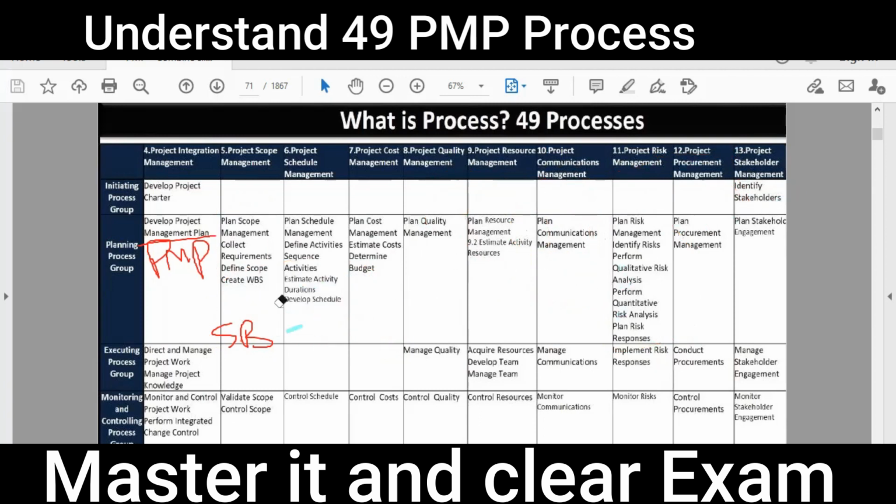So we have 10 management plans and 3 baselines in the planning process group. In the planning process group, we get all the resources and ensure how we are going to do communication with stakeholders, how we are going to do procurement, and plan the quality to manage that. Once your plan is approved, then you go to the execution process group.